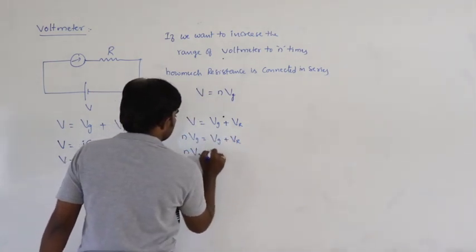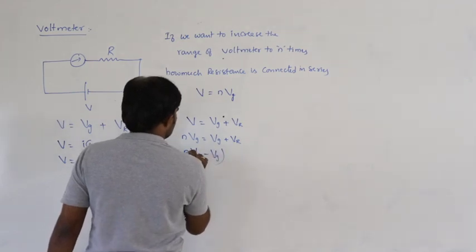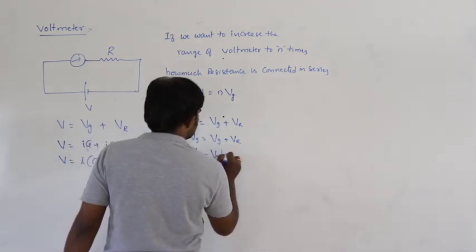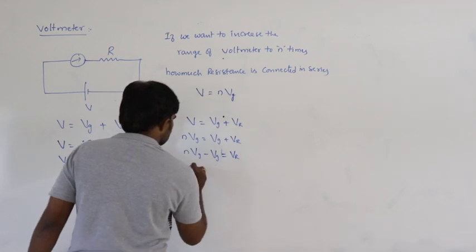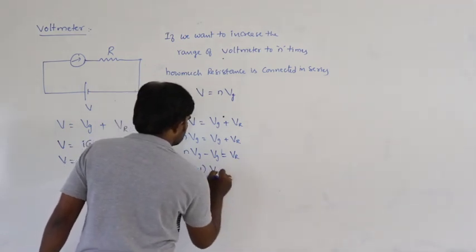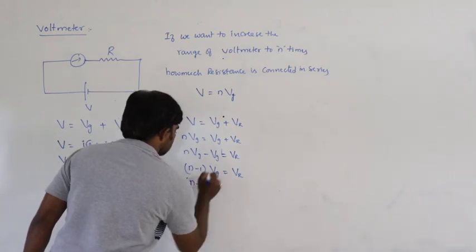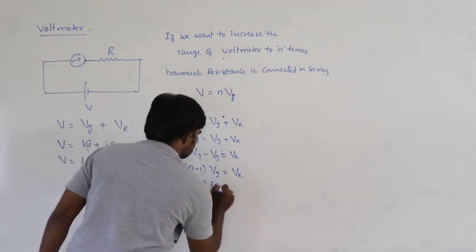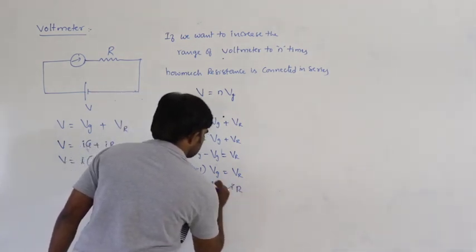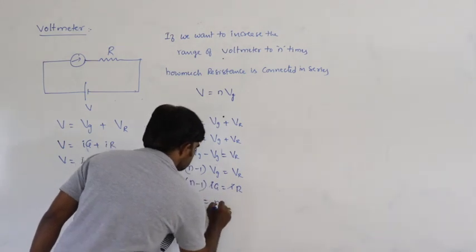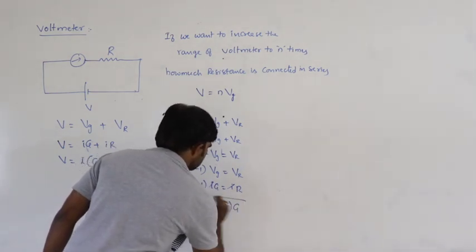So nVg minus Vg is equal to Vr. So (n minus 1) into Vg is equal to Vr. So (n minus 1) into Ig is equal to IR. So R is equal to (n minus 1) into G.